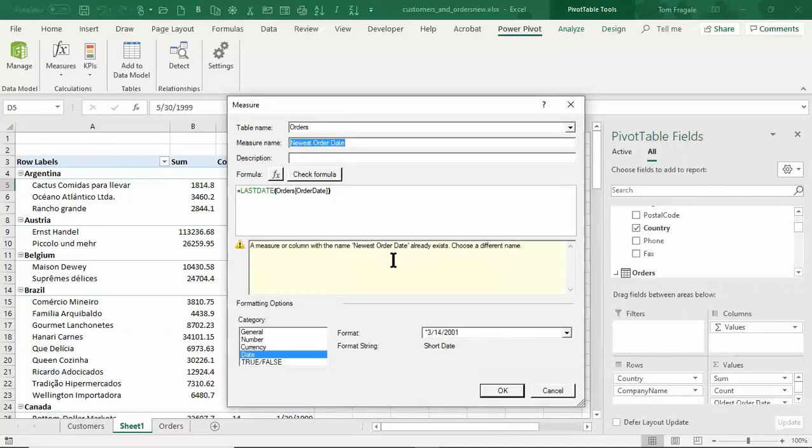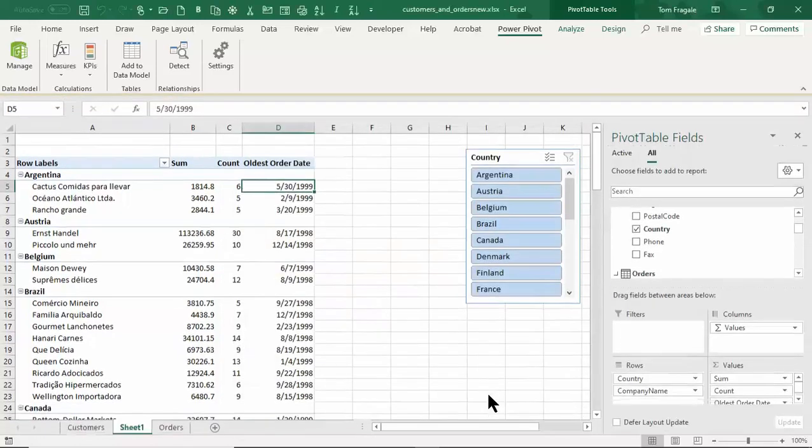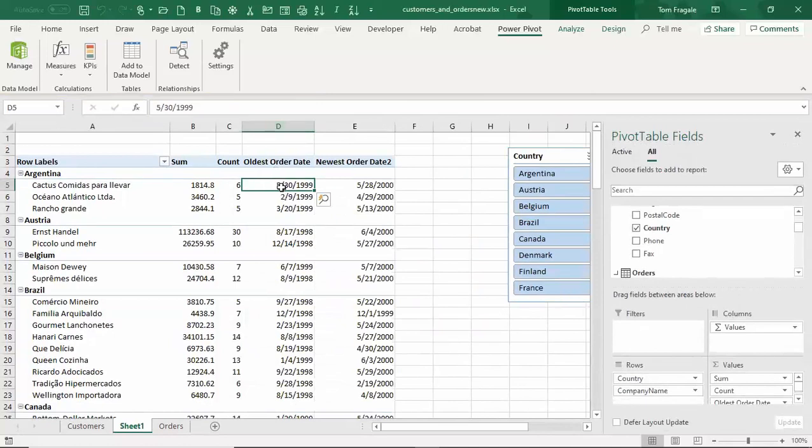Now it says I already have a field name called newest order date, maybe from a previous session. So I'll call it the newest order date number 2. You know, that'll be fine. Pick OK. So now I have the oldest order date for each customer, and I have the newest order date. So another benefit of the PowerPivot is you get the PowerPivot menu, and you can make these measures from which you can do a lot of calculations you really can't get through in any other format within Excel.